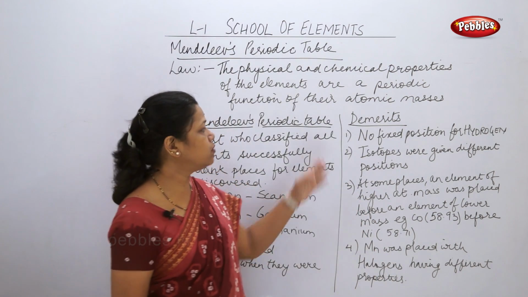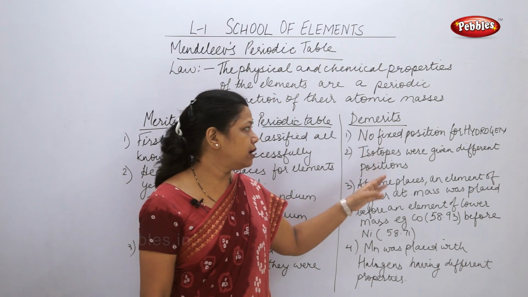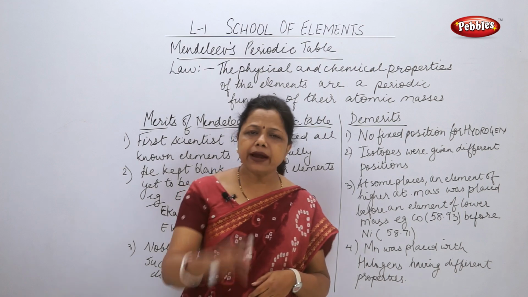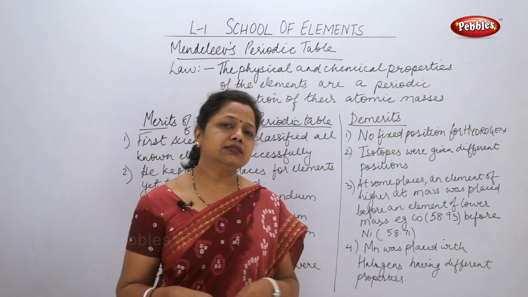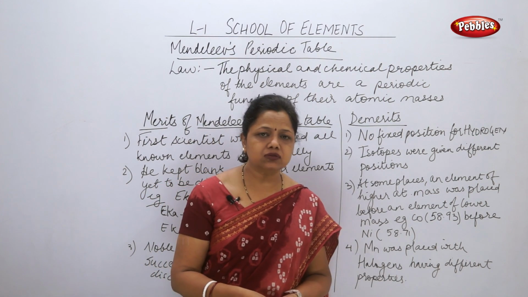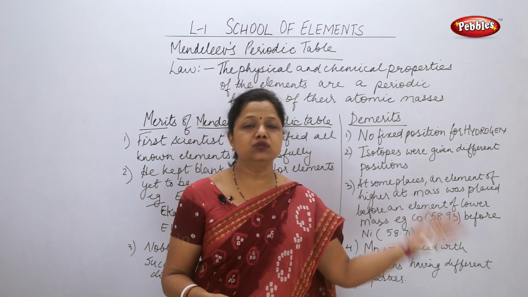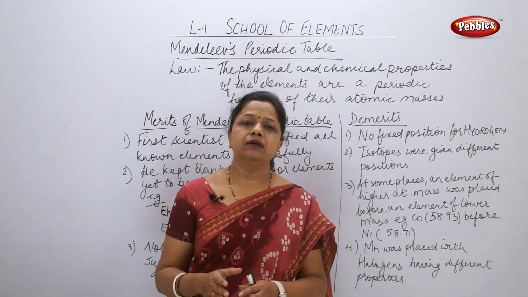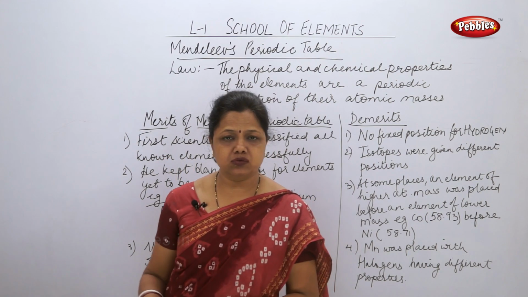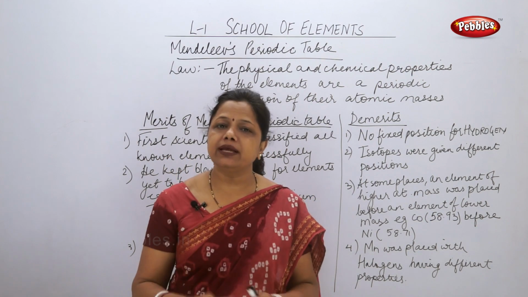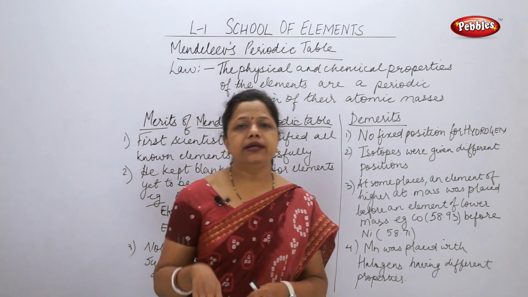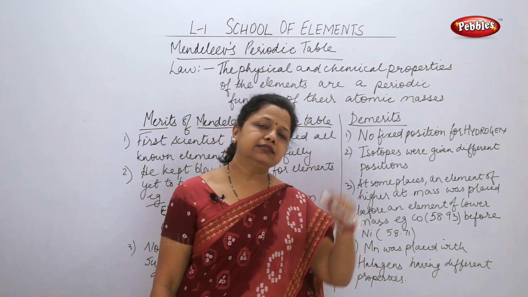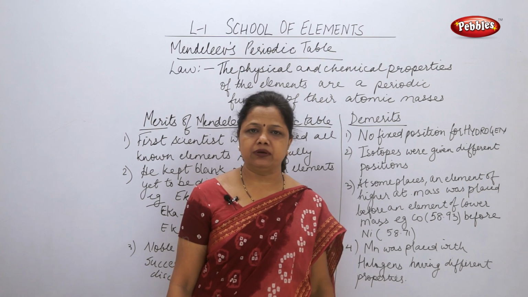So the demerits of the Mendeleev periodic table are, first, there was no fixed position for hydrogen. Hydrogen is an element which resembles the alkali metals and also resembles the halogens. When I say alkali metals, that means it resembles the properties of metals also. If you compare with today's modern periodic table, it has similarity with first group elements and also similarity with 17th group elements.